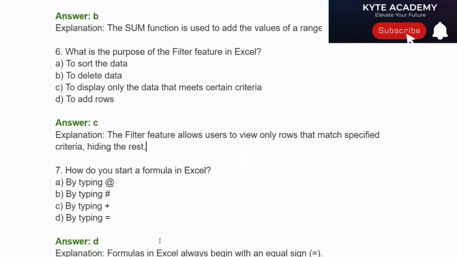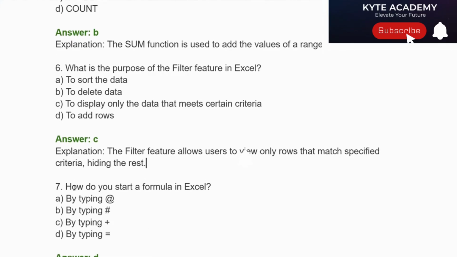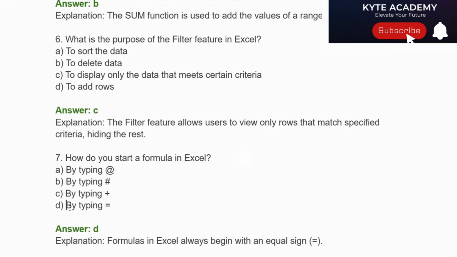Question number 7. How do you start a formula in Excel? Option A. By typing @. Option B. By typing hash. Option C. By typing plus. Option D. By typing is equal to. Correct answer is Option D. By typing the equal sign. Formulas in Excel always begin with an equal sign.